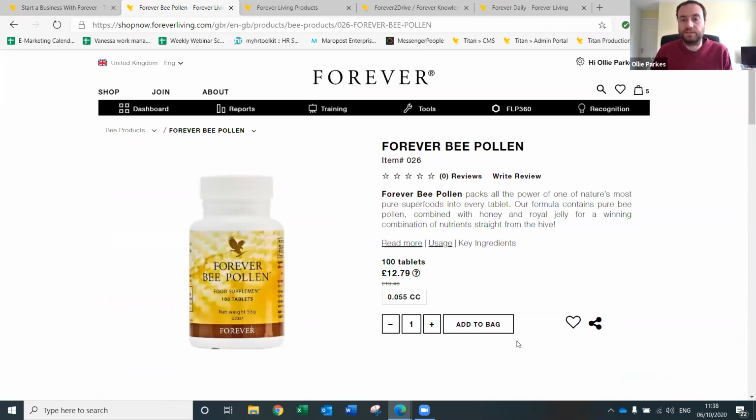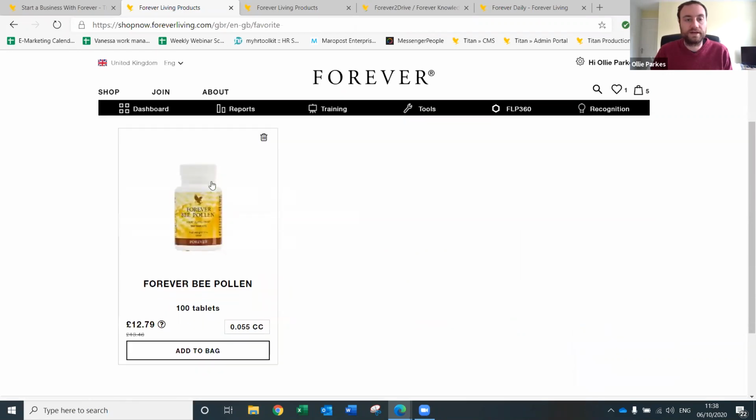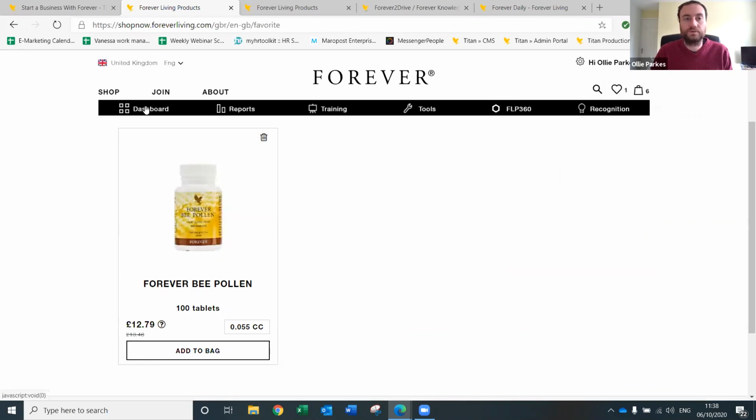And as we're logged in, I'll show you this as well. So if you press on this heart button there, you can add that to your favorites. So if you see top here, let's move that box out of the way, your favorites, click on there, and this is your favorites area that you can come back to at any time and just add them to the bag quickly. This can also be accessed from your dashboard.